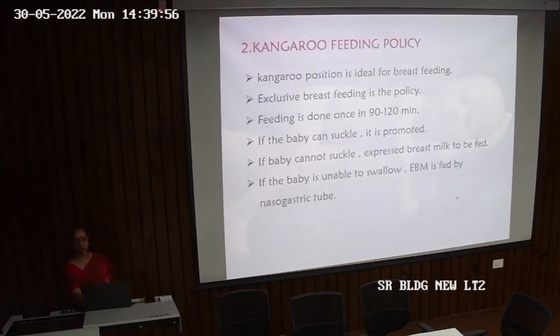Next, coming to the feeding policy. The kangaroo position, that is the semi-reclined position of the mother with the baby, is ideal for breastfeeding. Exclusive breastfeeding is the policy that needs to be followed, and feeding has to be done every 1.5 to 2 hours. If the baby can suckle, the best thing is to let the baby suck, and if the baby is unable to suck or swallow, then we can give expressed breast milk by nasogastric tube.